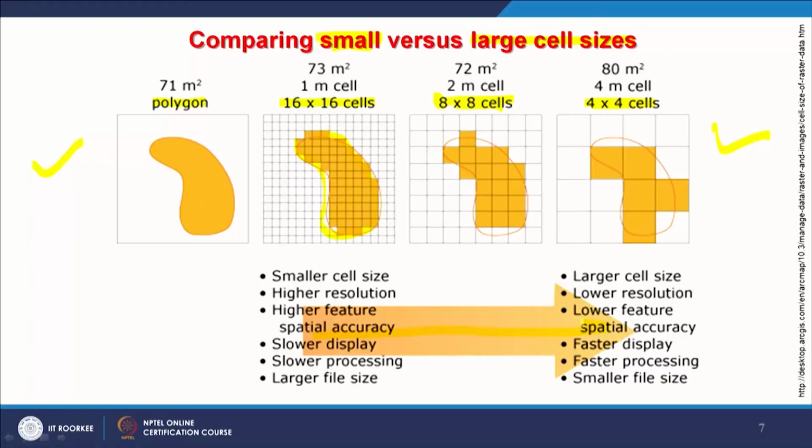So when you move from higher to lower resolution, this is what happens. Here the cell size is smaller, the 73 meter resolution in this 16 by 16 grid example. Here the cell size has increased, to 80 square meters. The left has higher resolution and higher feature spatial accuracy; the right has lower resolution and lower accuracy. Because the number of cells is larger, it takes more time to display, compared to the fewer cells in the rightmost example. So: slower processing versus faster processing, large file size versus smaller file size.